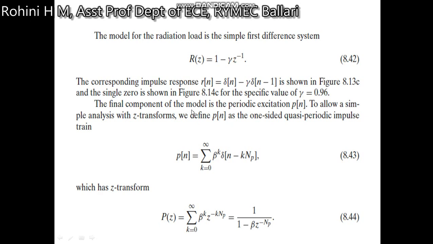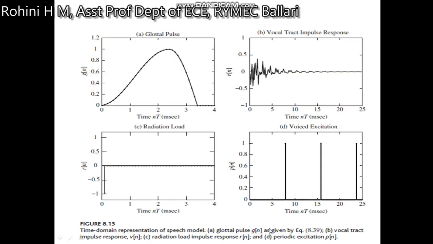The final component of the model is the periodic excitation p of n. To show the simple analysis of the Z transform, we write p of n, the periodic excitation, given by the expression 8.43. This is the periodic excitation whose Z transform is given here in the expression 8.44. That is 1 divided by 1 minus beta z to the power of minus np.